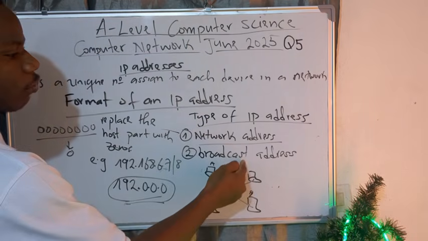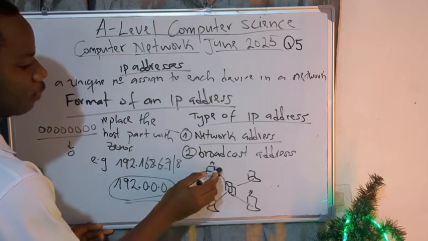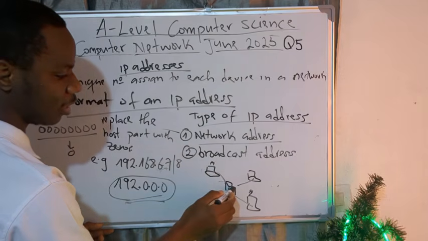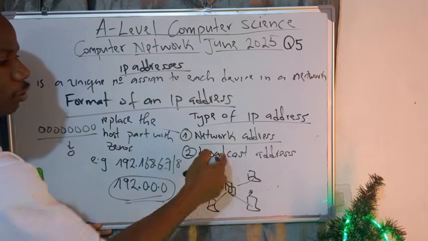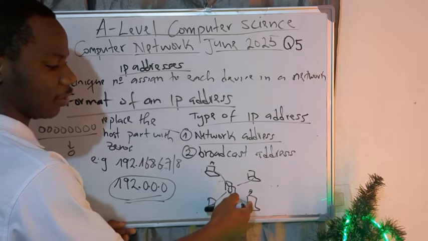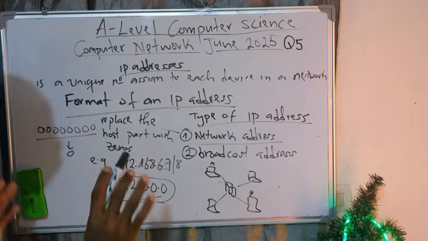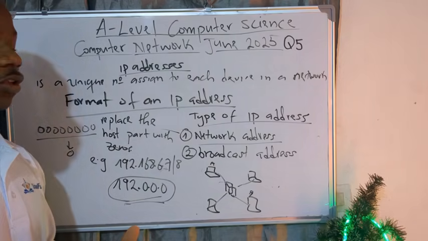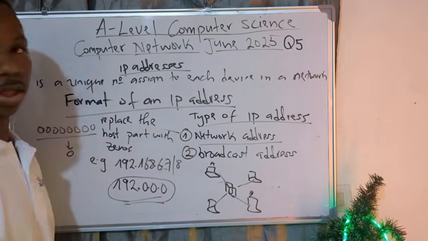Good. When you know the meaning of broadcast, now this may make sense. A broadcast address is an IP address such that if you send a message carrying the broadcast address, that message is designated to everybody. Meaning that when this central device receives the message, it will just send it to everybody because you have used a broadcast address. But if you use a unicast address, meaning an IP address designated to just one person, when this central device receives it, it's going to forward it just to the destination device without sending to the others. And this is exactly how a switch functions. A switch, when we talk about network devices, a switch, a hub. A switch generally, because a switch and a hub both are used to interconnect devices in the network.